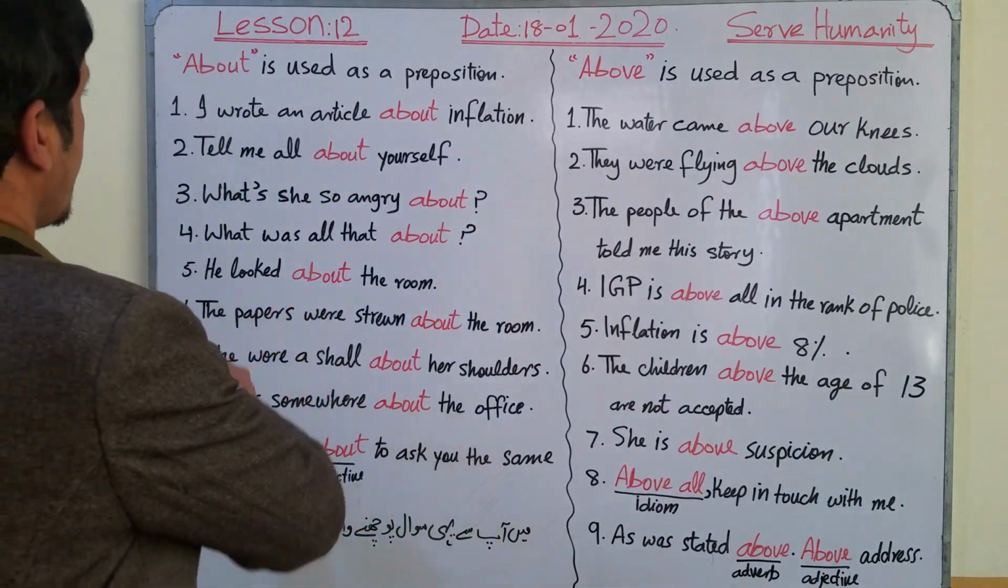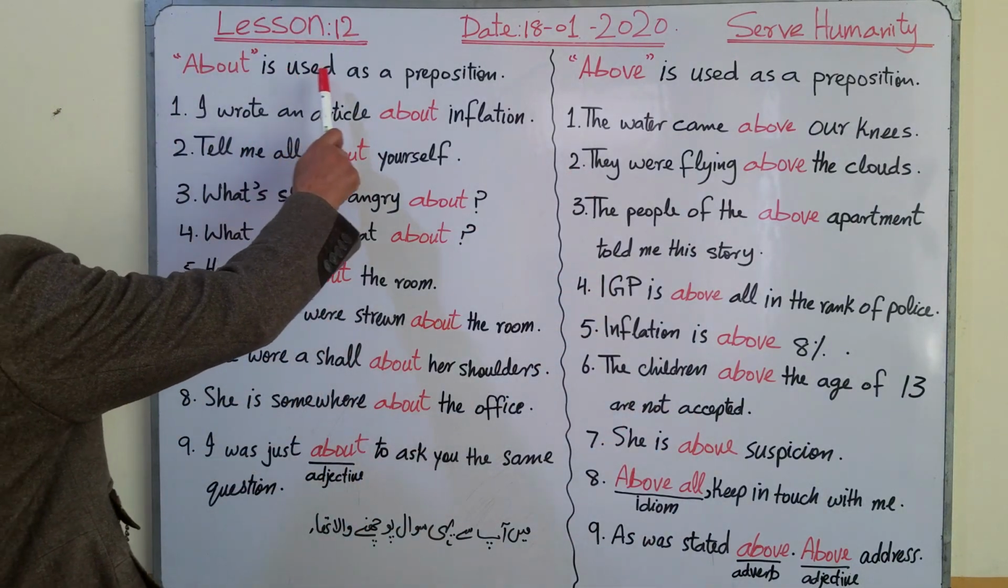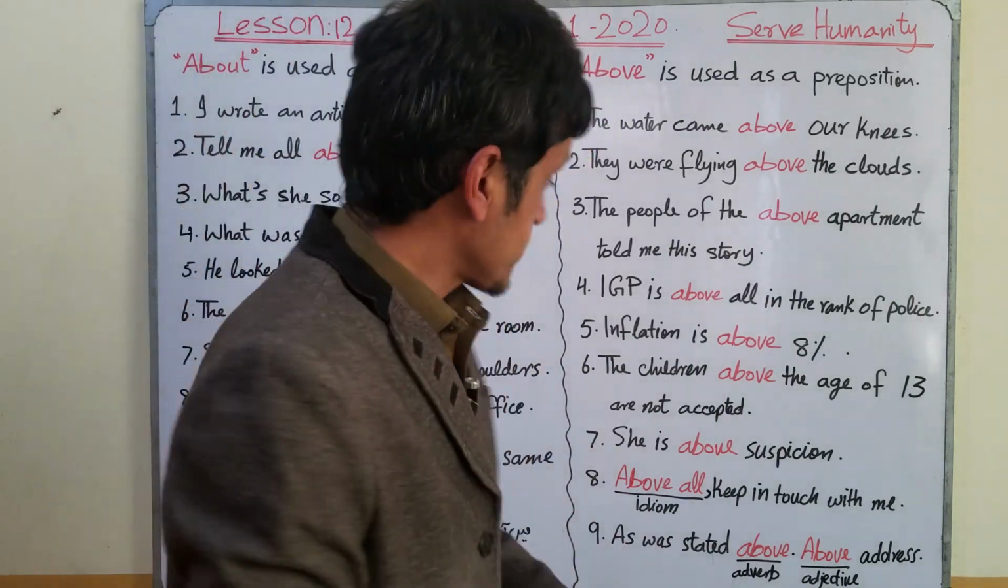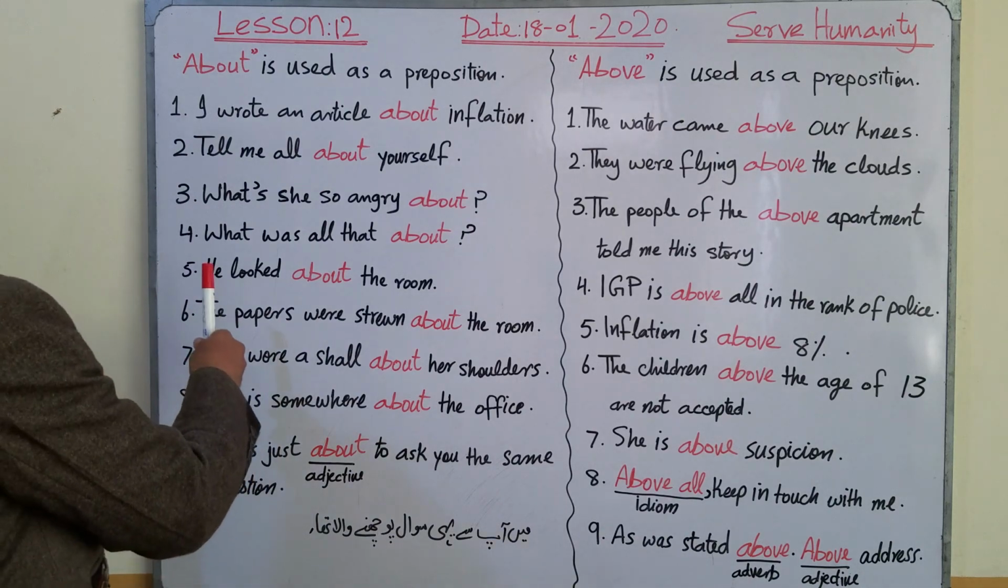Now come to this one, about. About is used as a preposition. So about we can also use as a preposition. These are the situations where we can use it.